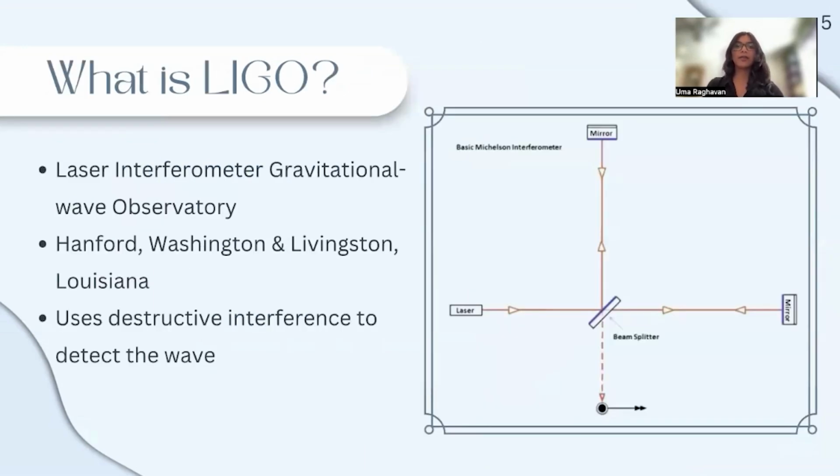LIGO, the Laser Interferometer Gravitational Wave Observatory, is the primary observatory used to detect and measure gravitational waves. It has two interferometers, one in Louisiana and one in Washington. The advanced LIGO detectors have two perpendicular arms which each end with optical mirrors.